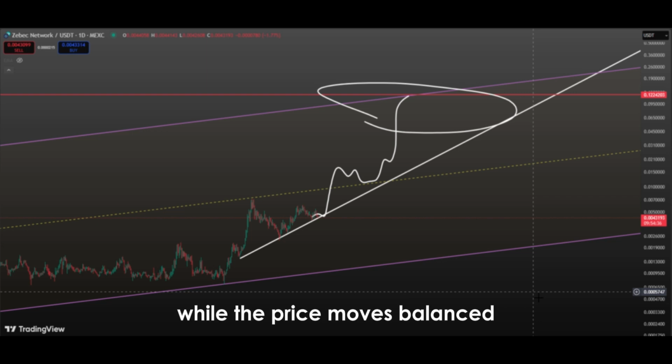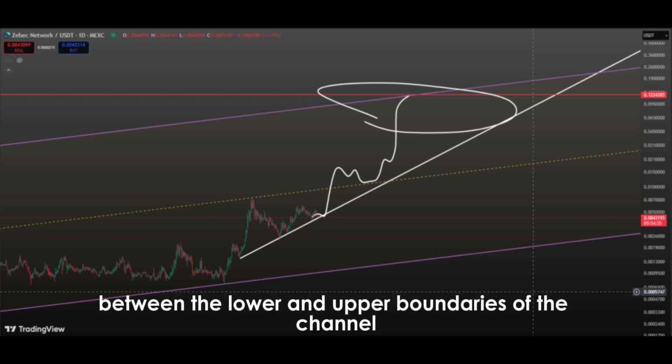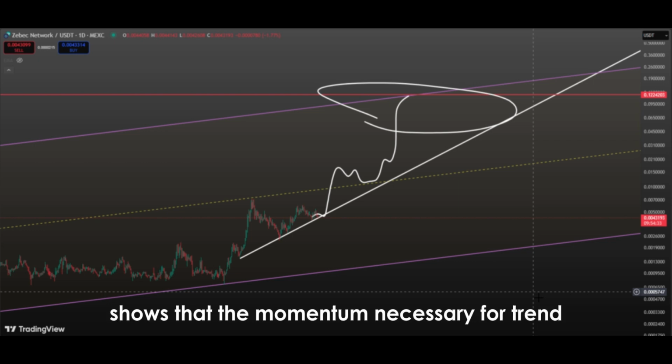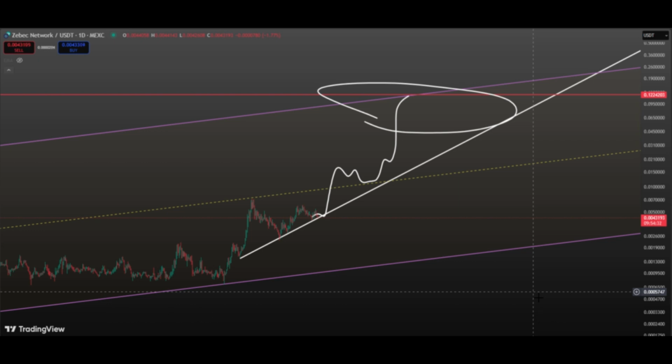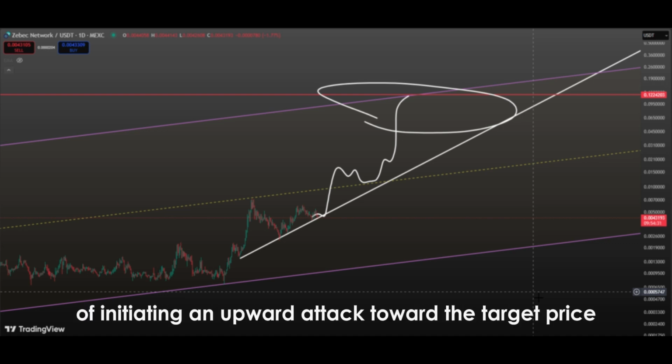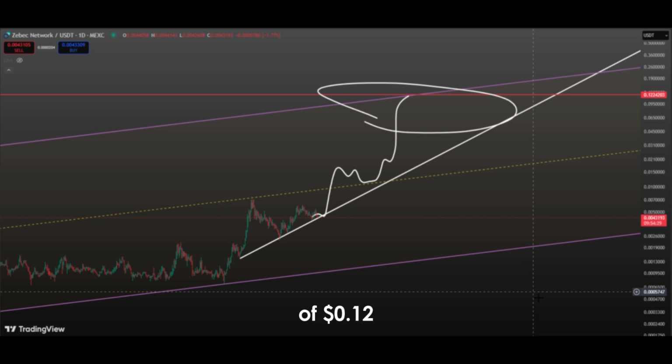While the price moves balanced between the lower and upper boundaries of the channel, staying above the middle band shows that the momentum necessary for trend continuation is preserved. Therefore, breaking the middle band technically increases the likelihood of initiating an upward attack toward the target price of $0.12.